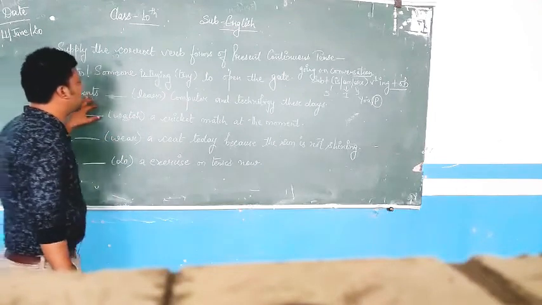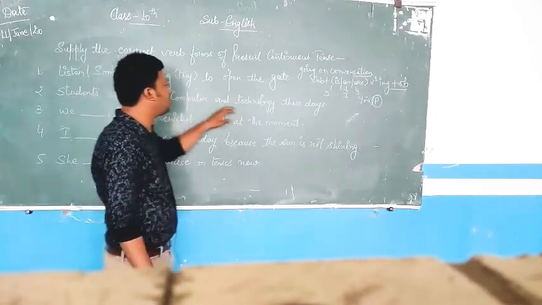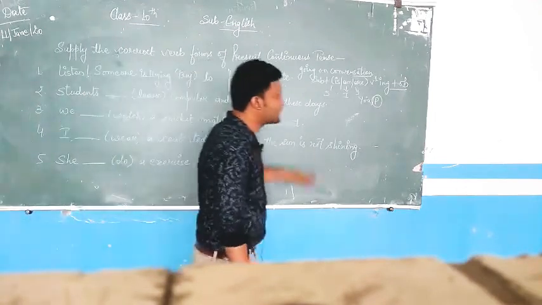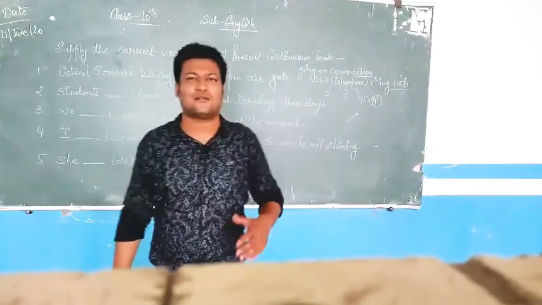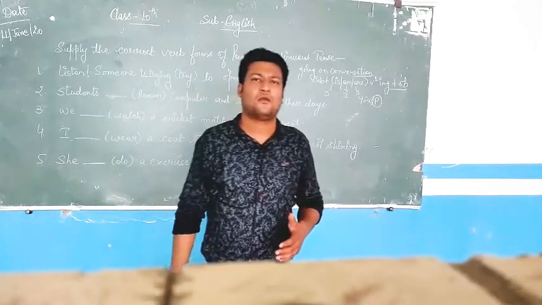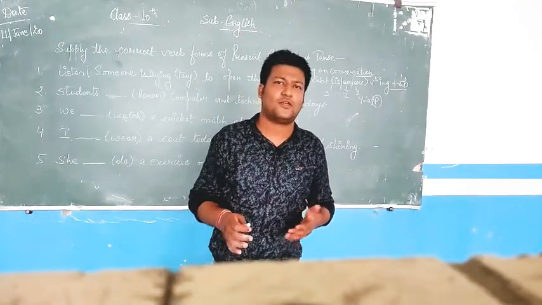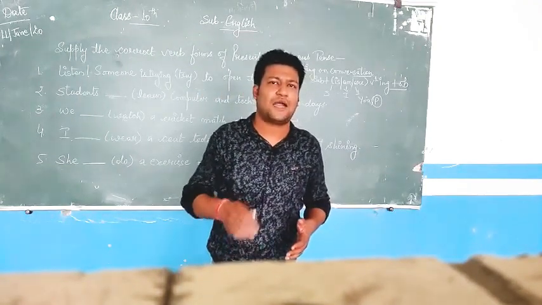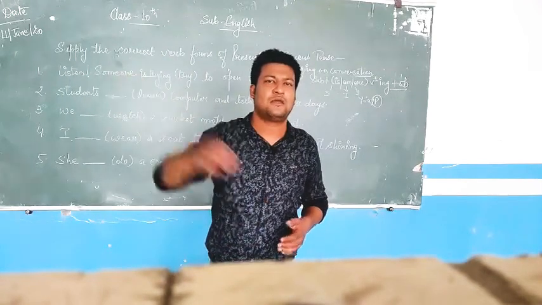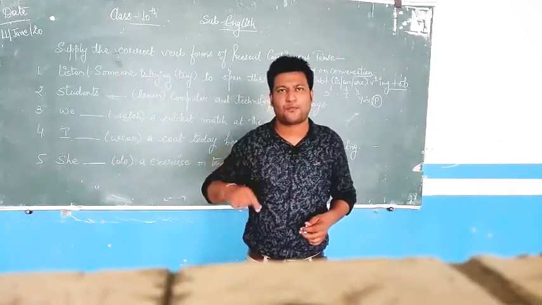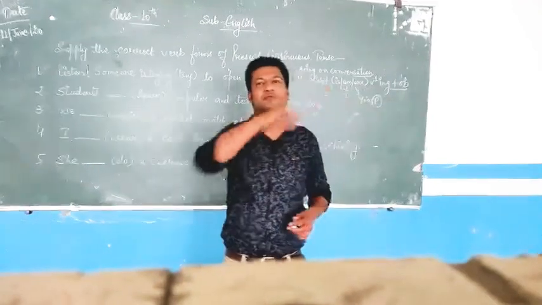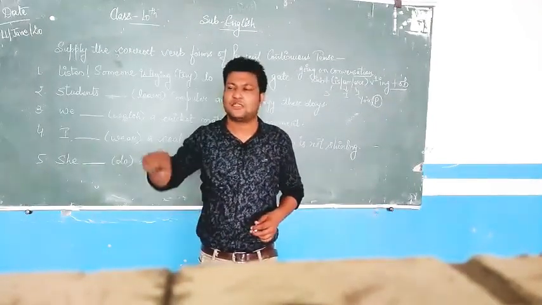Now, students learn computer and technology these days. There are determiners, that is this, that, these, those. This is which is nearby, that is which is at a distance. If something is nearby to my hand, I say I want this book, I want this table, I want this pen.